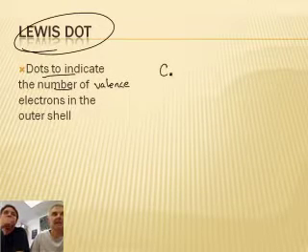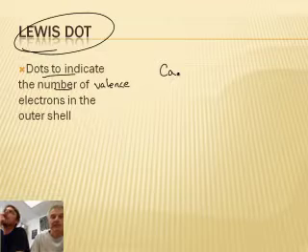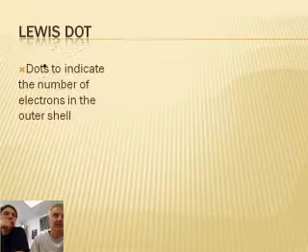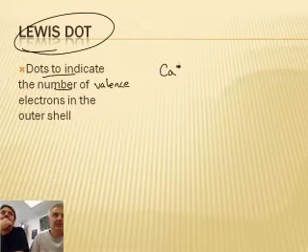Let's say I've got calcium. Calcium is in column number 2. That number 2 means it has 2 valence electrons. To show those 2 valence electrons, you put 2 dots, and they like to go in pairs.